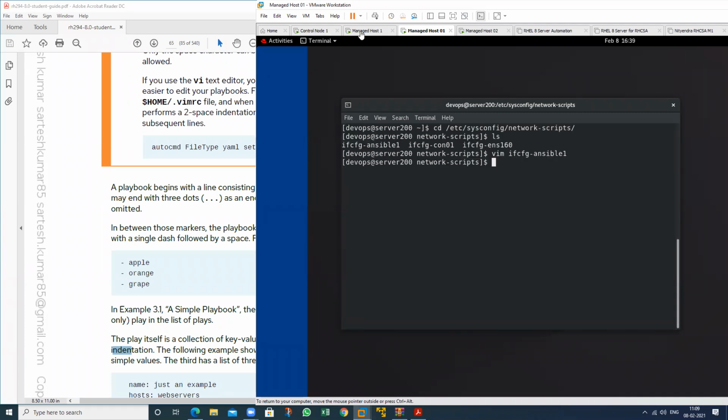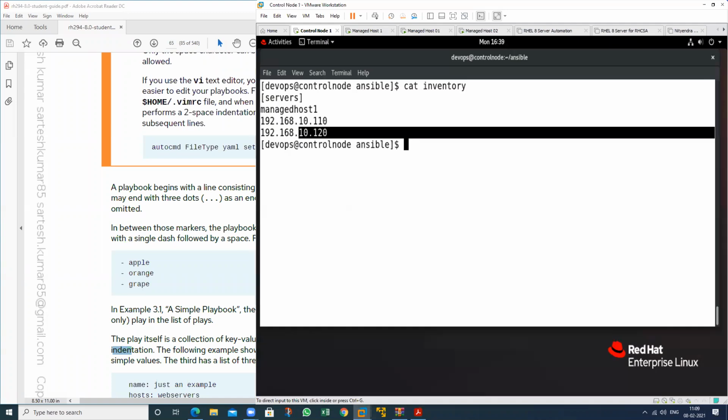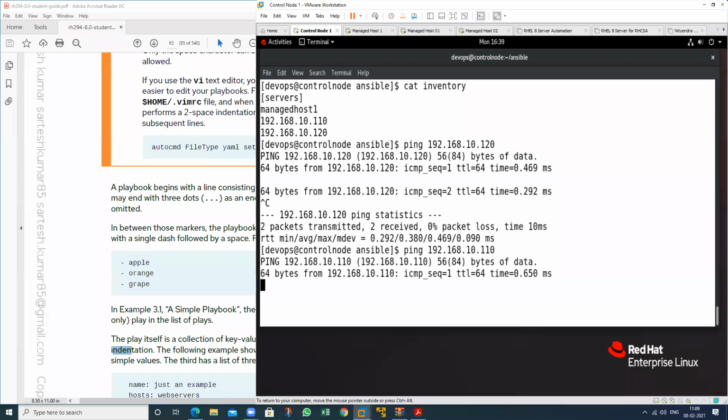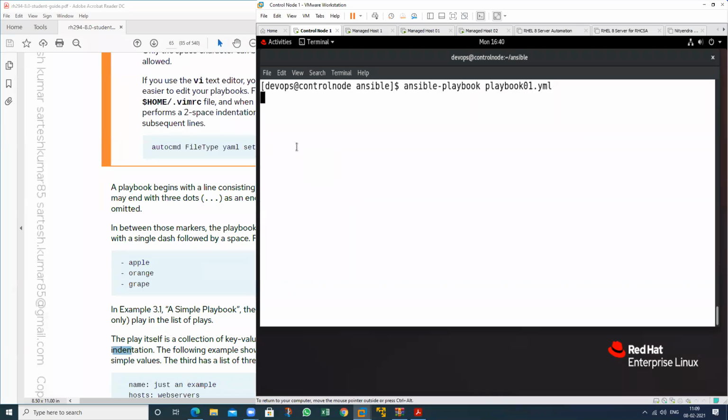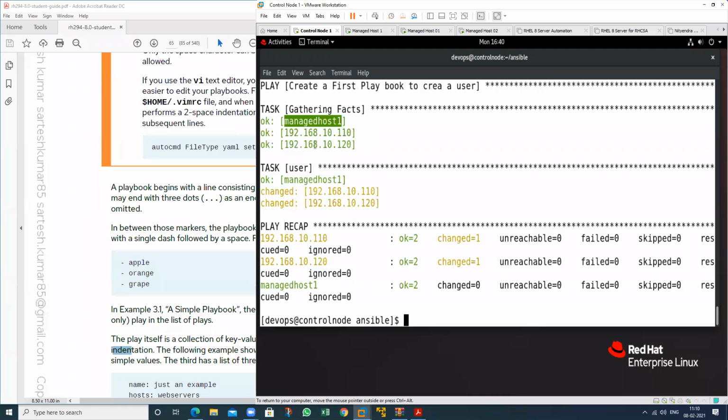Then check the connectivity again. Check connectivity again. 120, it's working, and 110 also working. Now run the playbook again. It will take the SSH for this machine and this machine. So it's for gather facts.